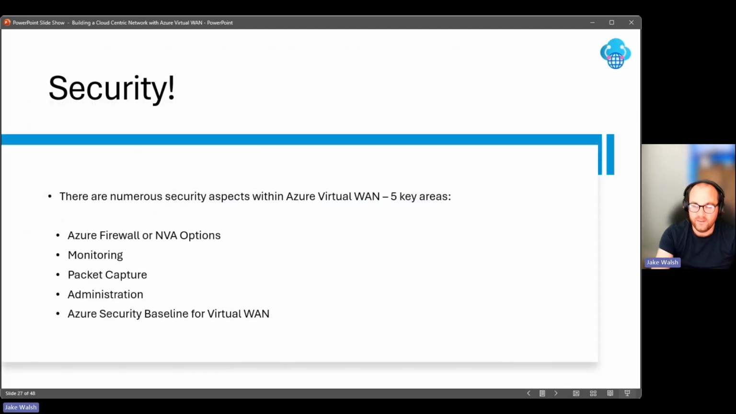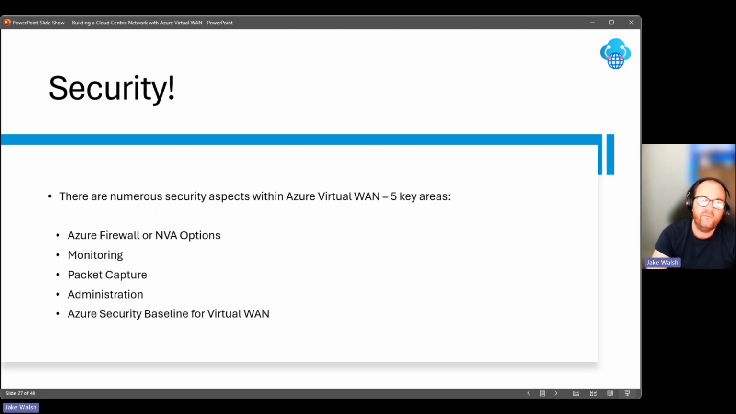So we can't talk about anything network related or deploying any service really in Azure without talking about security. This is a bit of a hot topic for everybody, certainly in the IT world. You can't do anything without talking about security, and it has to be considered. It's an important consideration as part of any deployment, part of any infrastructure. The great news is there are numerous security aspects within Azure Virtual WAN.